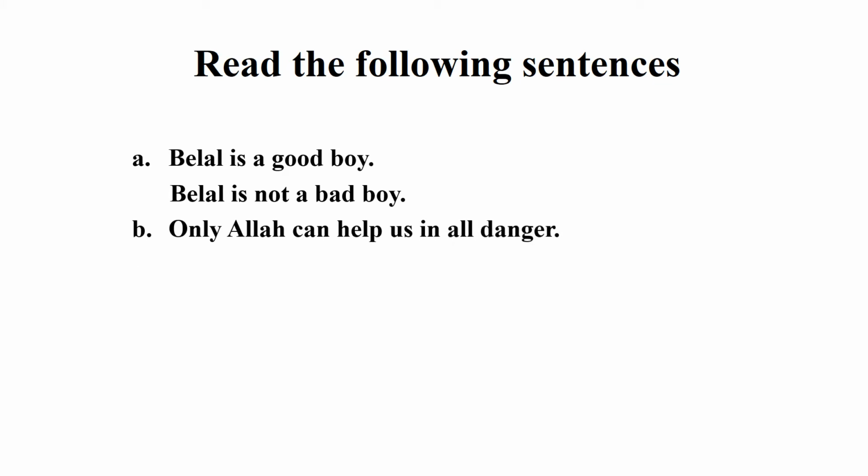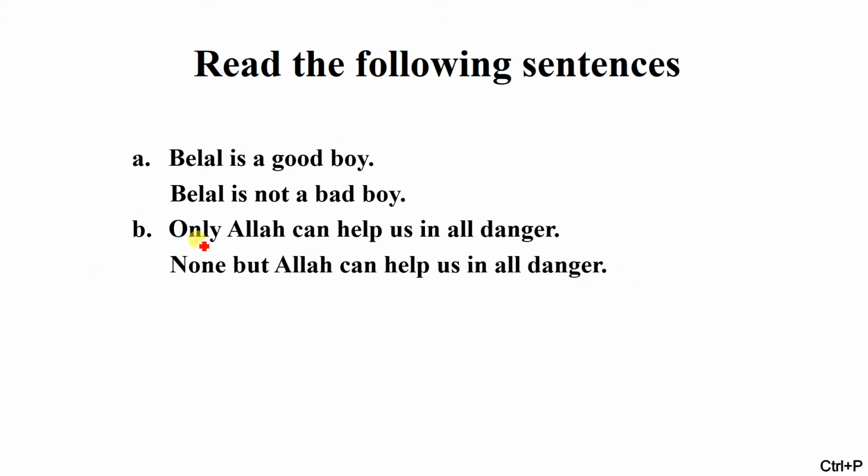Okay, another sentence: only Allah can help us in all dangers, and none but Allah can help us in all dangers. These two sentences are similar in their meaning, but there is dissimilarity between the two sentences according to the structure. The first sentence, only Allah can help us, is affirmative, and the second sentence, none but Allah, is negative.